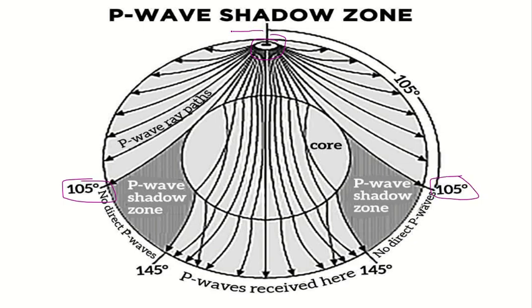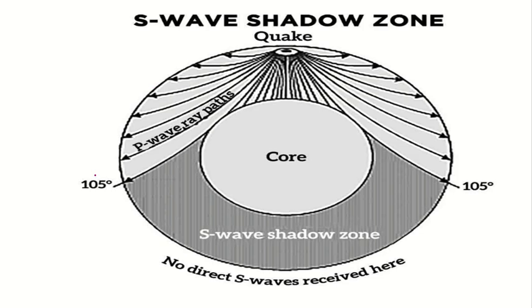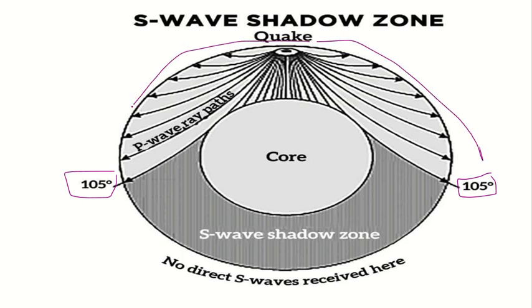So in this region, from 0 degree to 105 degree, there is arrival of both P waves and S waves. It means the seismograph records both P waves and S waves. So there is no shadow zone. Okay.